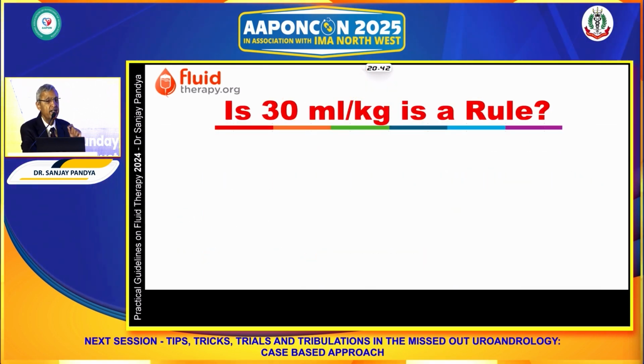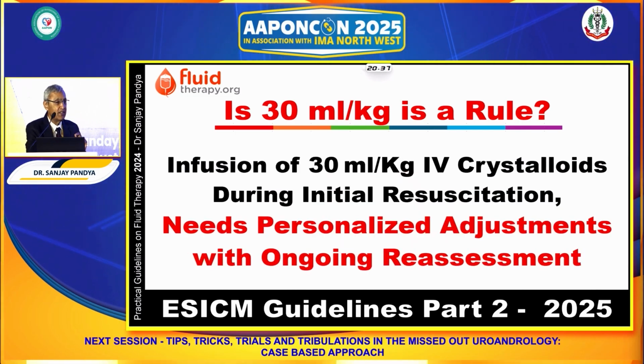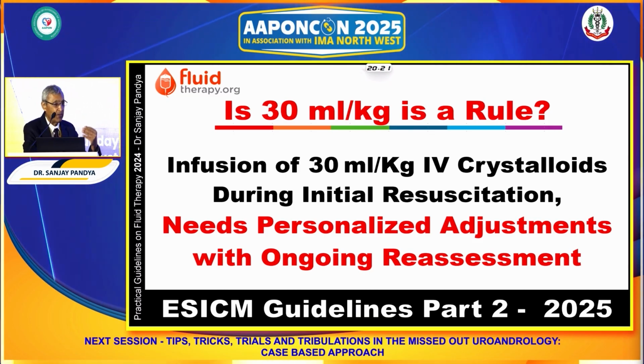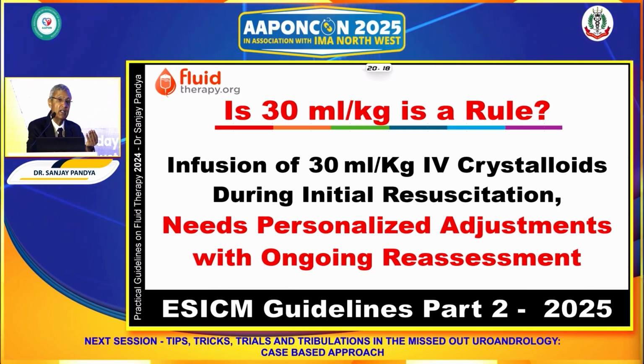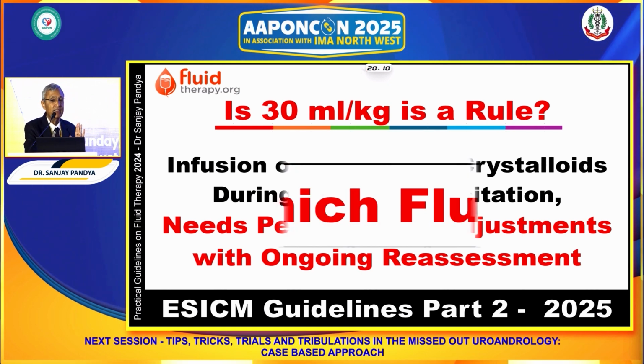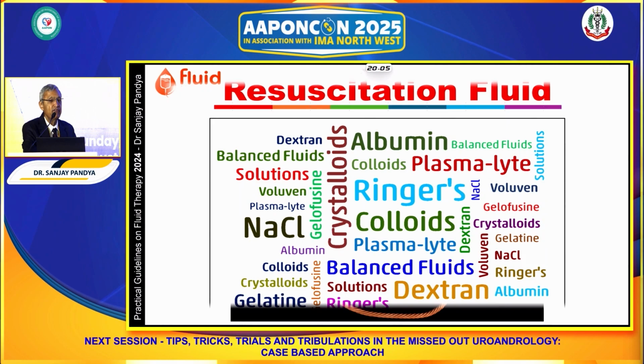Now, is 30 ml per kg a rule? No. If you look at the European guidelines which appeared in March 2025, they said that in general it is 30 ml per kg, but it needs personalized adjustment with ongoing reassessment. Suppose the patient has edema, or some cardiac problem, or impaired renal function. In such cases, we have to individualize, but in general, 30 ml per kg is the figure which is given everywhere. And then the last question: which IV fluid should be given?